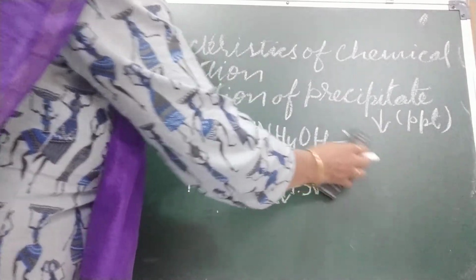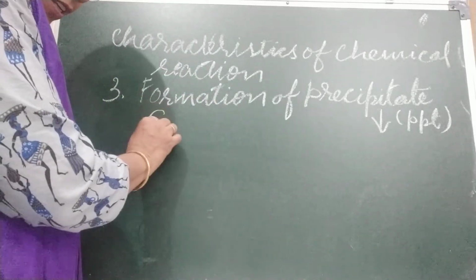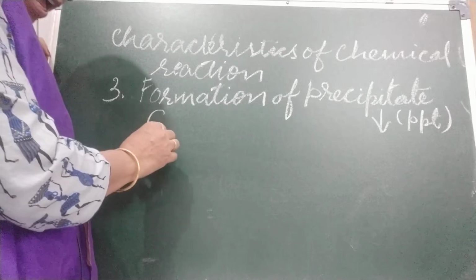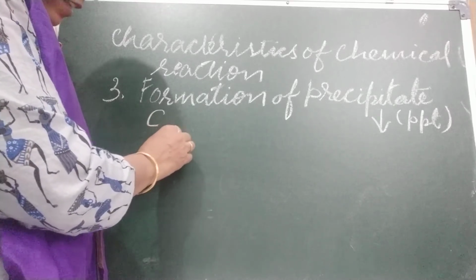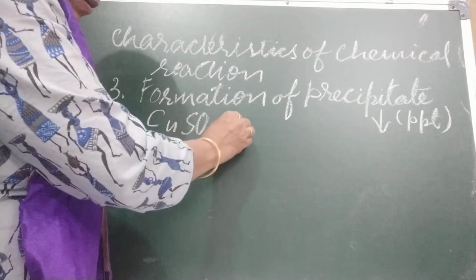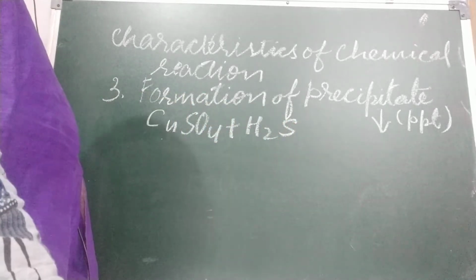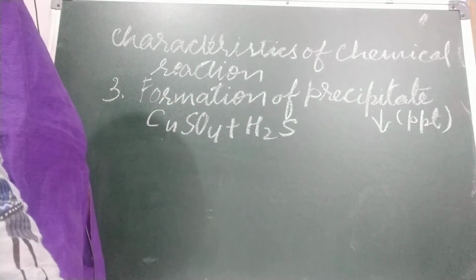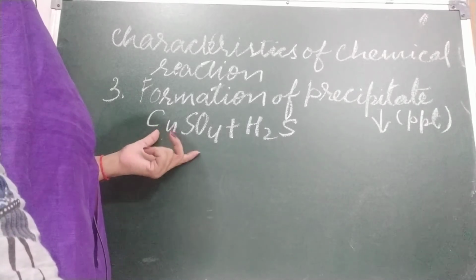Second example, when copper sulfate, when we pass hydrogen sulfide gas into the blue solution of copper sulfate, this is blue in color, children.